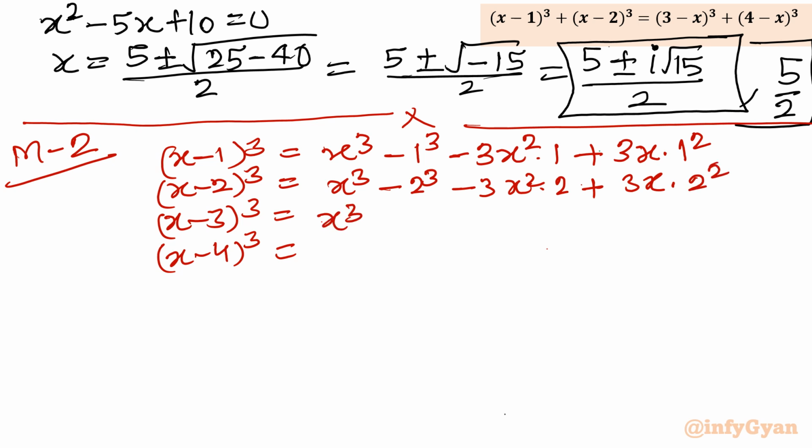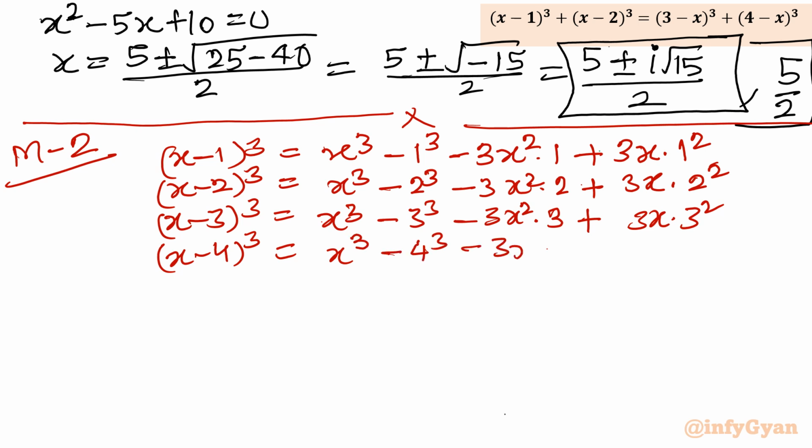Similarly, third one, x cube minus 3 cube minus 3x square times 3 plus 3x into 3 square. And last term expansion, we will write x cube minus 4 cube minus 3x square times 4 plus 3x into 4 square. Now I will add all the 4 terms.